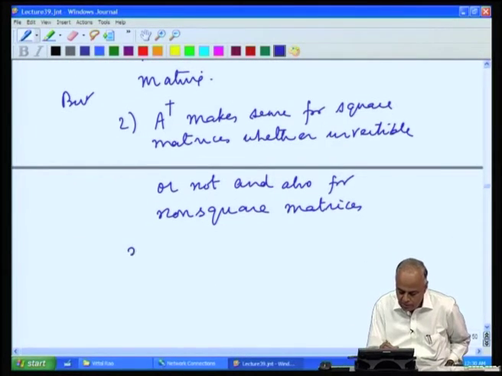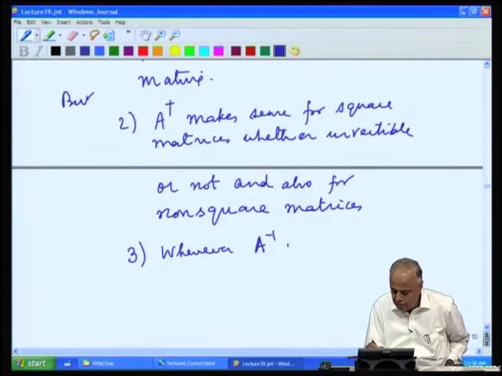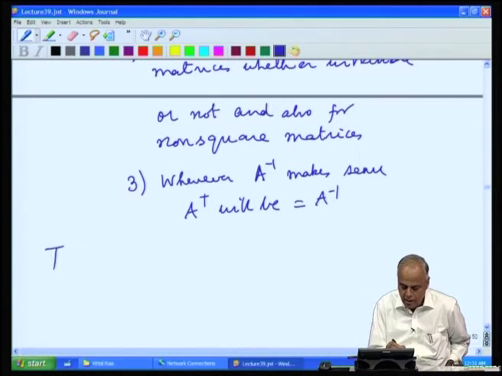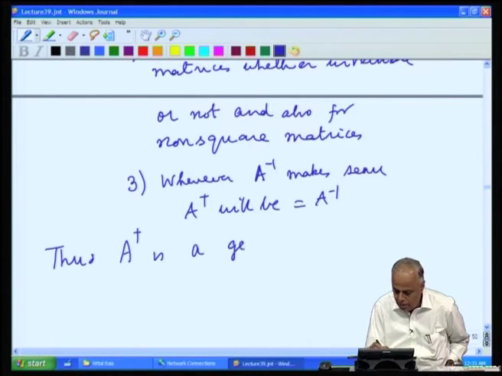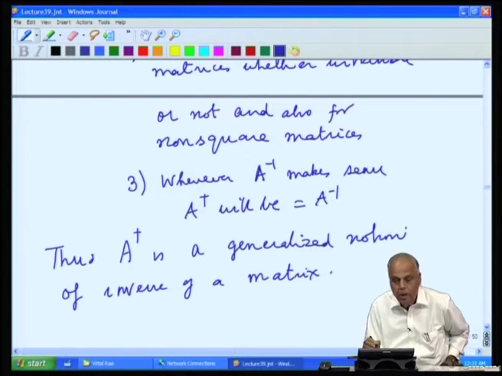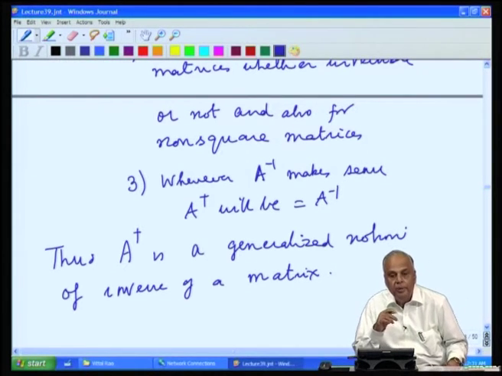And three, whenever A inverse makes sense, A dagger will be equal to A inverse. Thus, A dagger is a generalized notion of an inverse of a matrix.